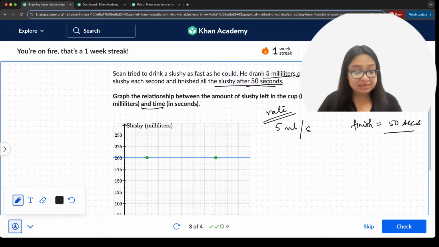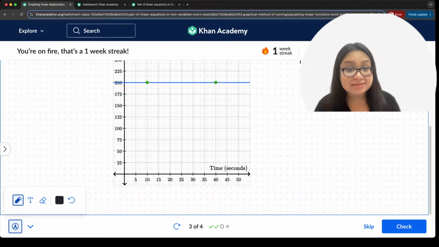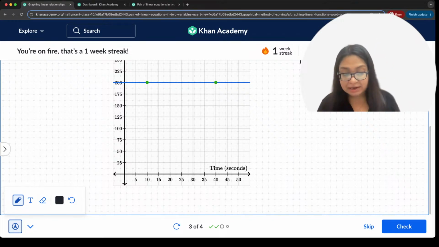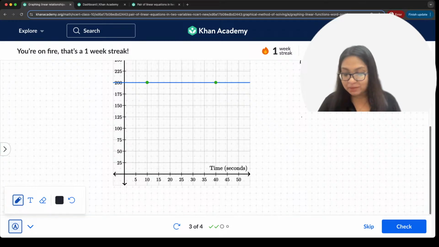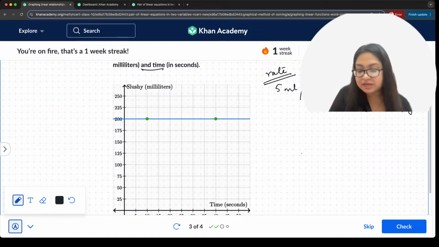So how do we do this? We go ahead and say that after 50 seconds, the slushy remaining is 0. That means at x is equal to 50, y is equal to 0.